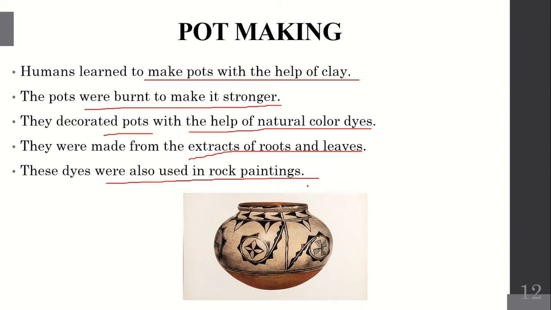So the next invention is pot making. After the invention of the wheel, they learned how to make pots. To make life settled, pots are very important. They learned to make the pot from clay, and to make the pot stronger, they burned it in a fire so that it became very strong. After that they decorated the pot with natural colors extracted from roots and leaves. These colors were also used in rock painting.